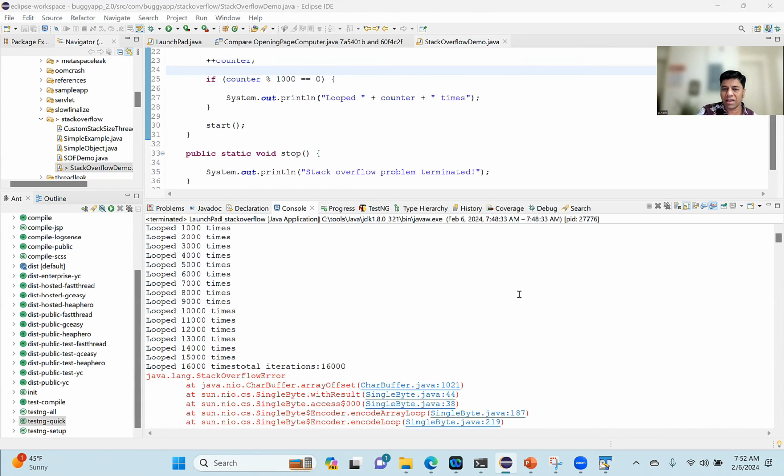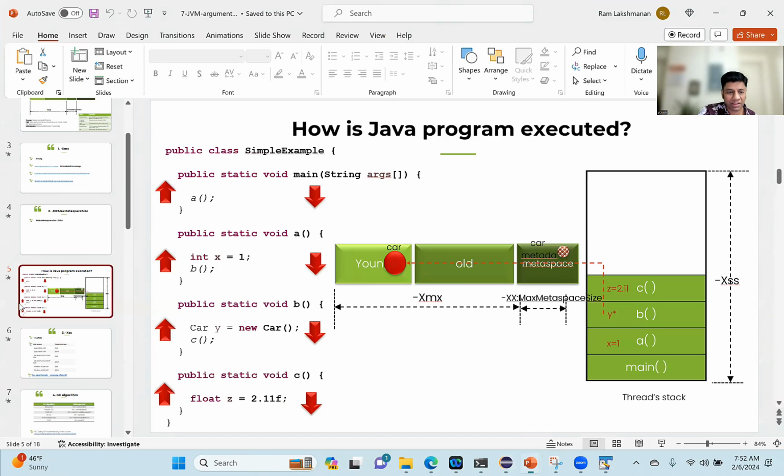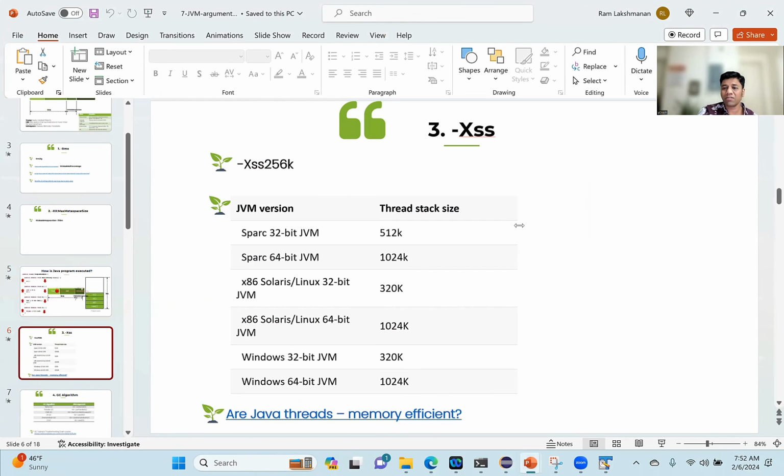What is the default if you do not define it? Very good question. The default depends on what version of operating system and what version of JVM you are running. If you are running on 32-bit Linux, then it is 320K. If you are running on 64-bit Linux, it is 1024K. So it depends on the operating system and the JVM version.